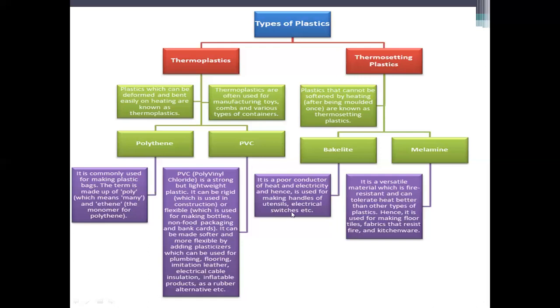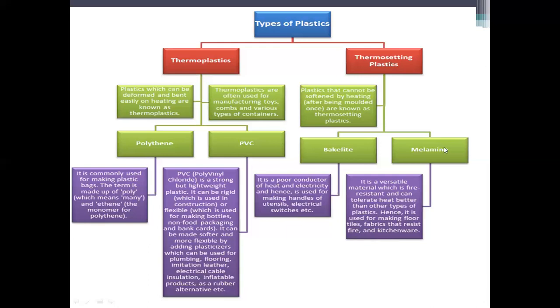So all the electrical material, all the handles of utensils are made up of bakelite. Melamine is a fire resistance material. It can tolerate heat better than any other type of plastics. Hence it is used for making floor tiles, fabric that resists fires, and kitchenware.